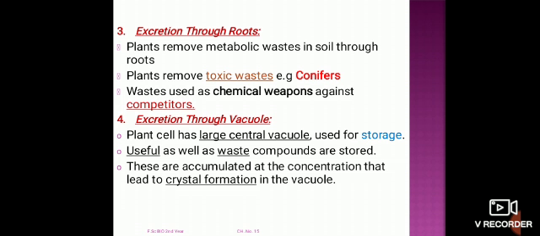In the fourth type, excretion through the vacuole. A plant cell has a large central vacuole. This central vacuole is used for storage, either for useful material or for waste compounds. These are also stored in it, and are accumulated at a concentration that leads to crystal formation in the vacuole. These waste materials also accumulate in the vacuoles.